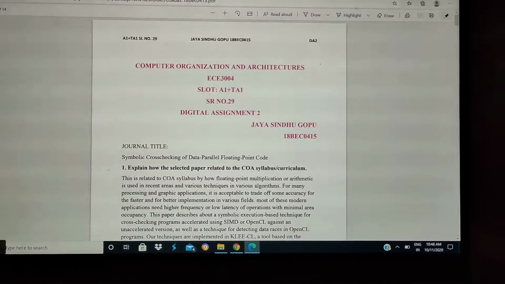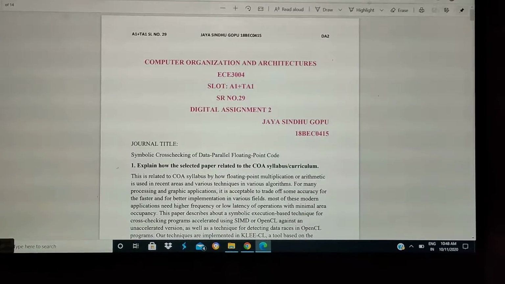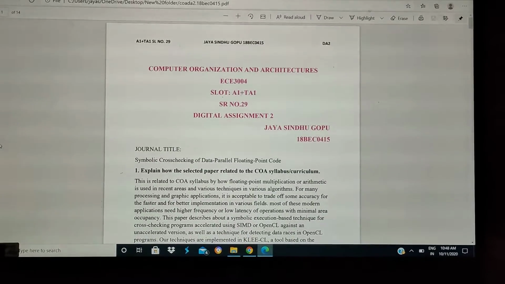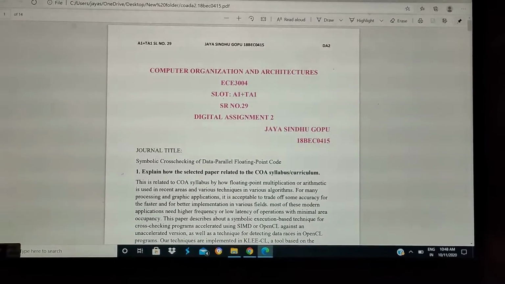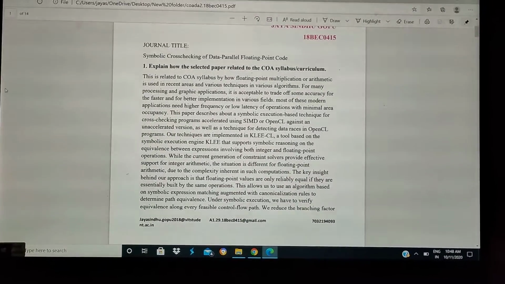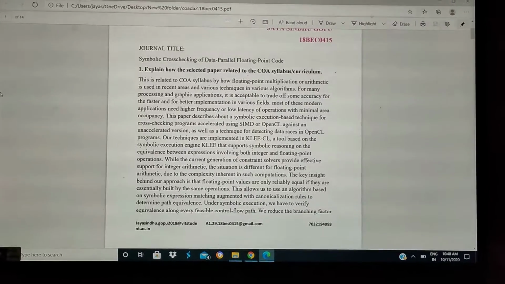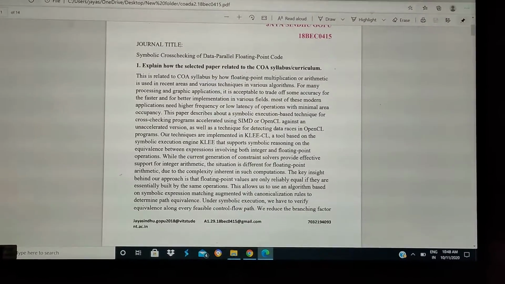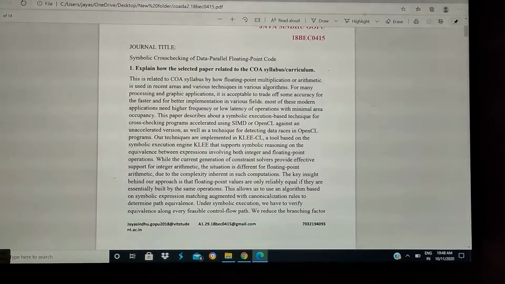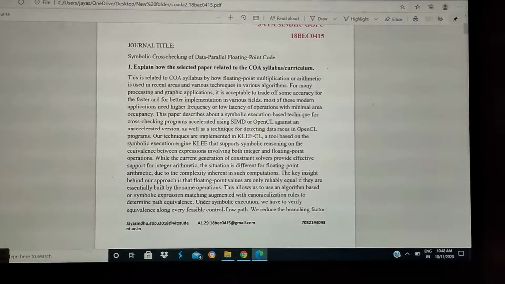So this is my digital assignment 2, which is about a journal, and the journal which I selected is the symbolic cross-checking of data parallel floating point code. So this is related to the computer organization and architecture syllabus, by how floating point multiplication or arithmetic is used in recent areas and various techniques. For many processing and graphic applications, it is quite acceptable.